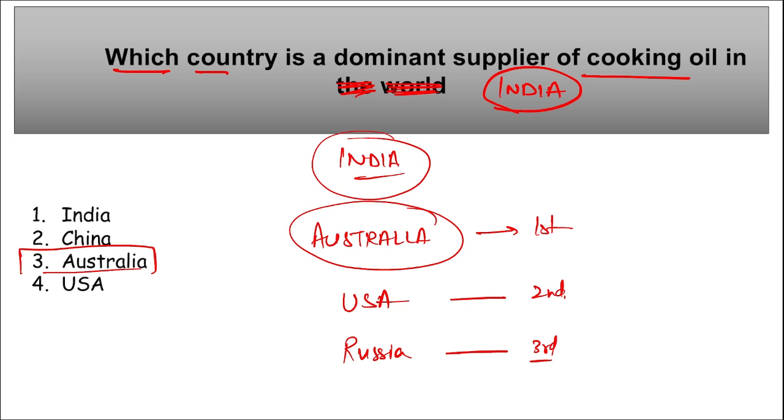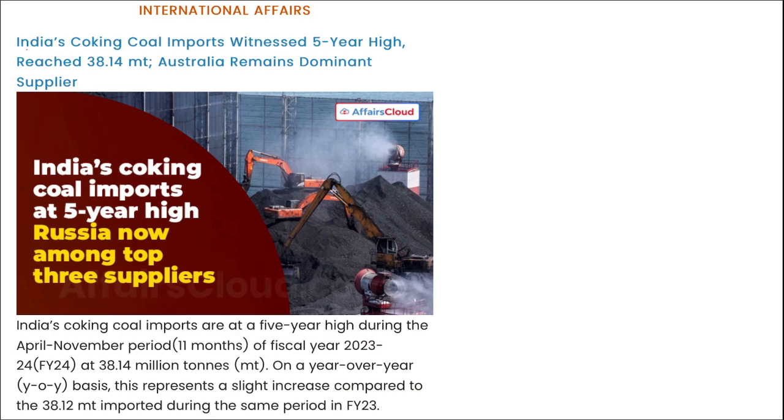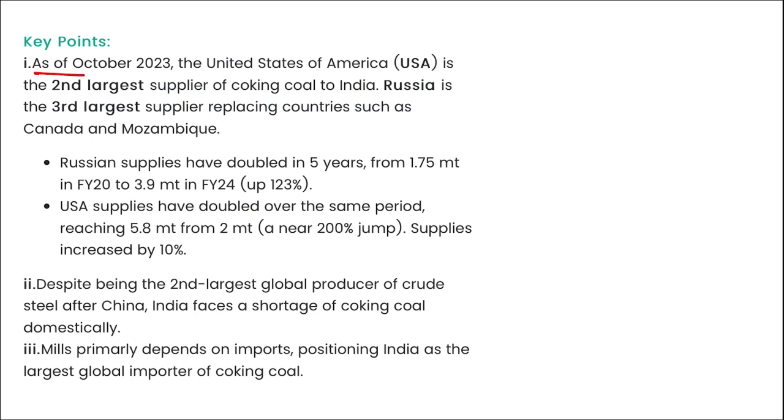Correct? Mark this. Next, here you can see India's cooking coal imports witnessed a 5-year high, reached 38.14 million tons, and Australia remains a dominant supplier to India for cooking oil. Next, here you can see as of October, USA is the second largest supplier of cooking coal to India and Russia is the third largest supplier. Correct?